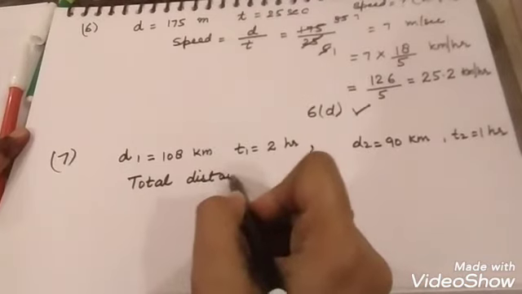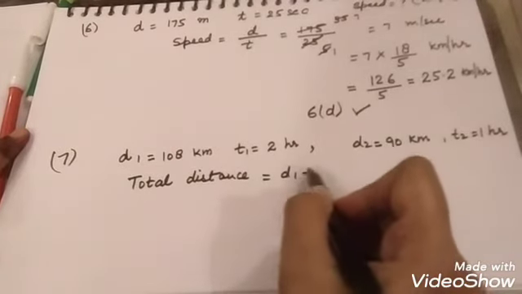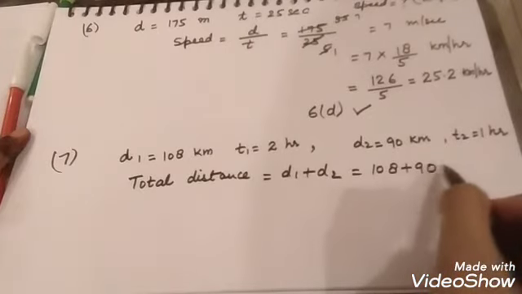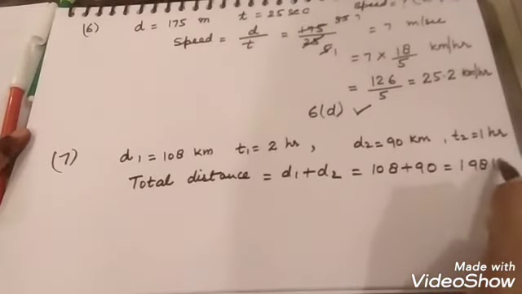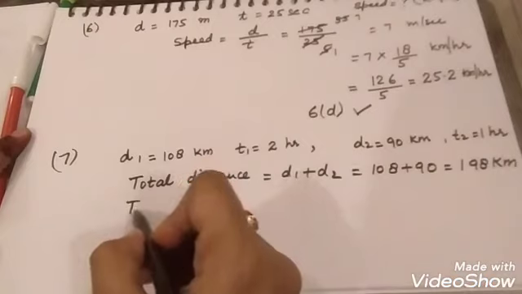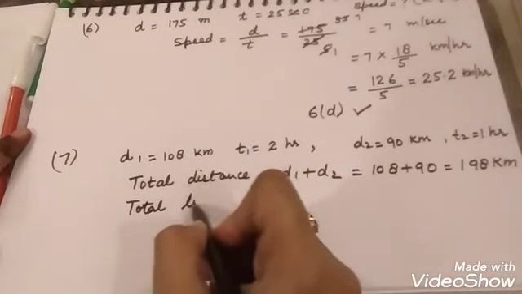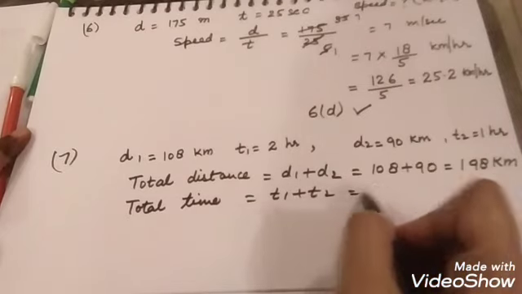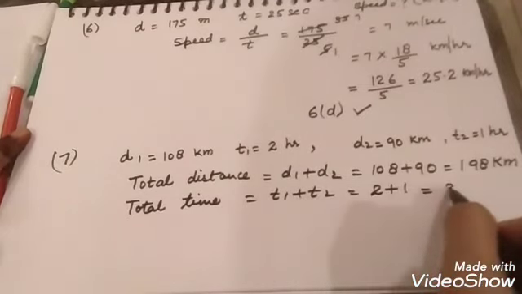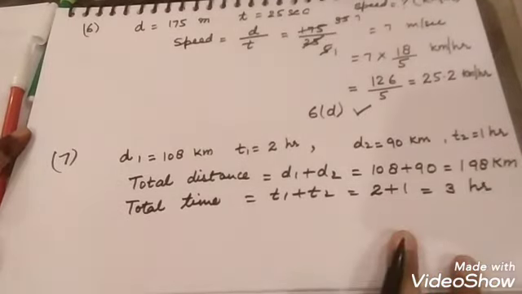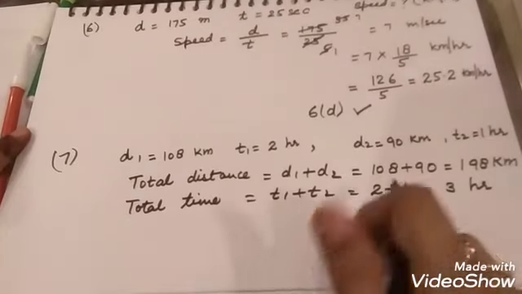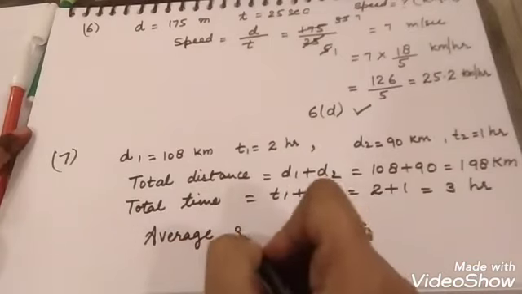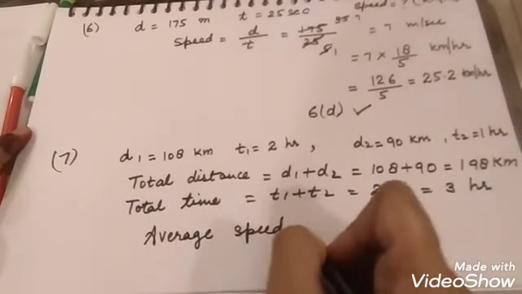So to find the average speed, we will find total distance and total time. So total distance is equal to sum of the two distances, 108 plus 90, which becomes 198 kilometer, and total time again is T1 plus T2. 2 plus 1 means 3 hours. So we have found total distance and total time. Now to find average speed, we put the formula. Average speed is equal to